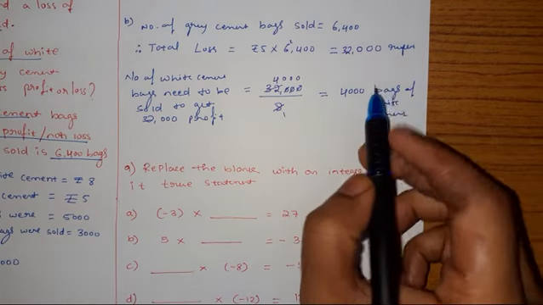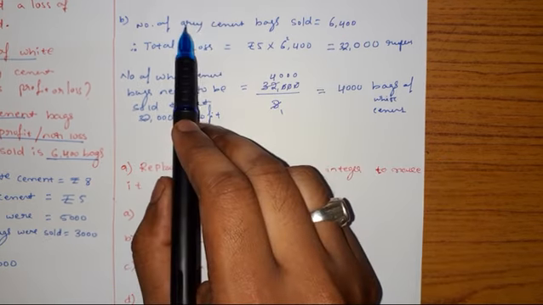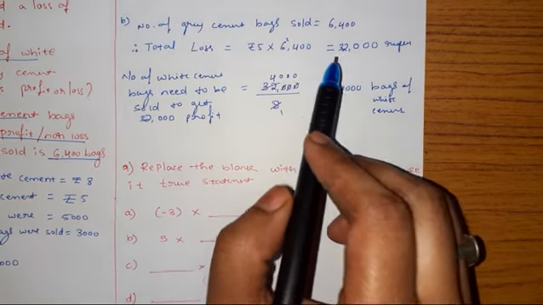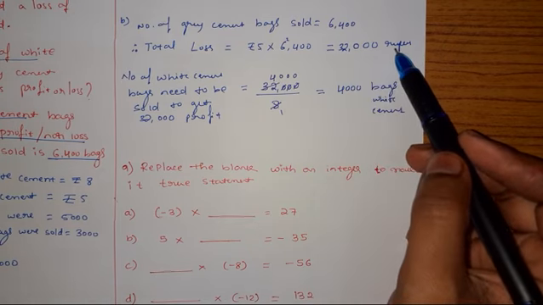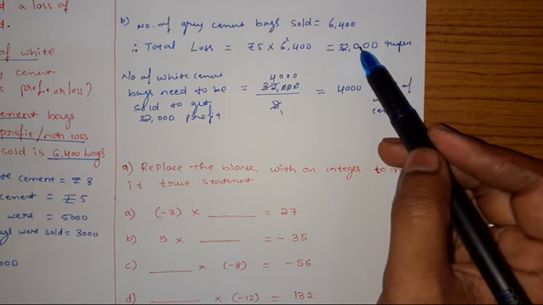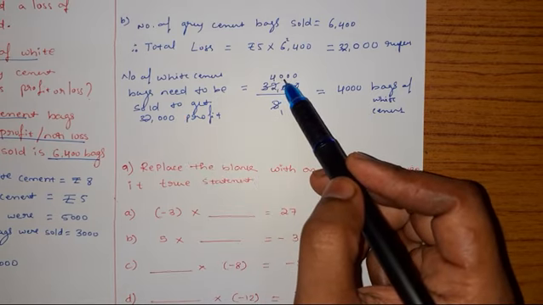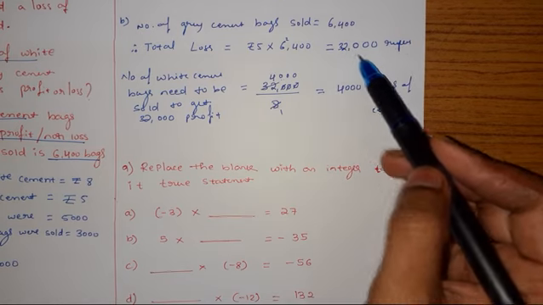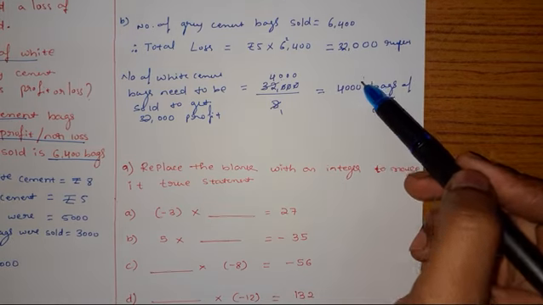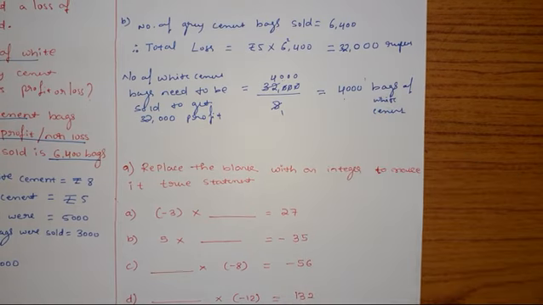So if I sell 6,400 bags of grey cement, the company loses 32,000 rupees. To manage this 32,000, I need to sell 4,000 bags of white cement. Then this loss will be balanced. So our answer is 4,000 bags of white cement.